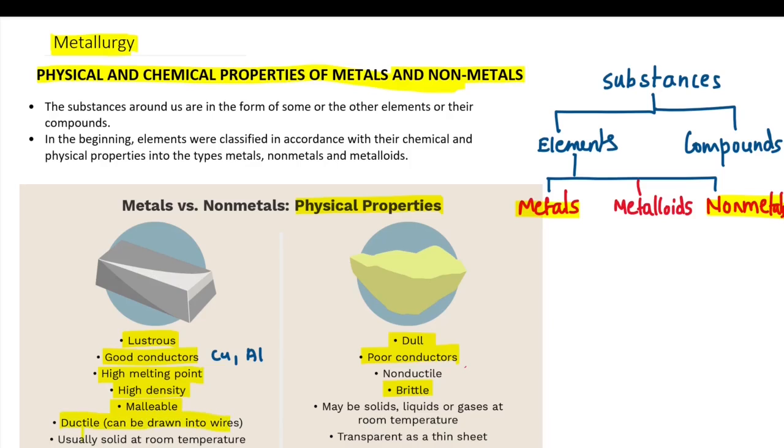Metals are ductile and you can make wires. You can draw them into wires. Non-metals are non-ductile. Metals are usually solids at room temperature. Non-metals are solids or gases usually. But there are a few non-metals which are liquids at the room temperature. Remember that we are talking about at room temperature.